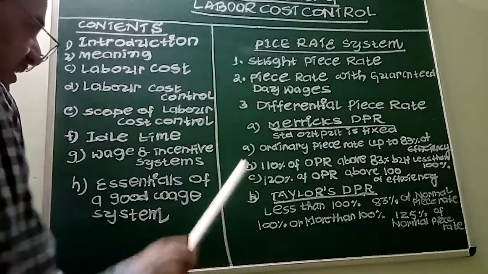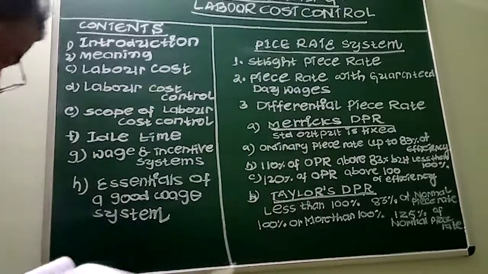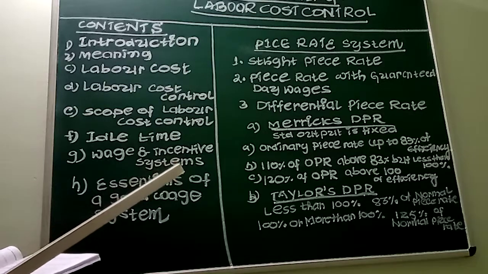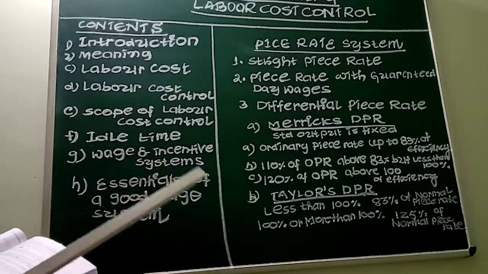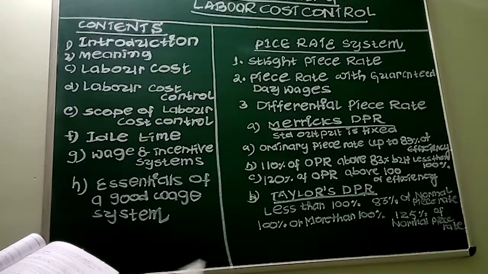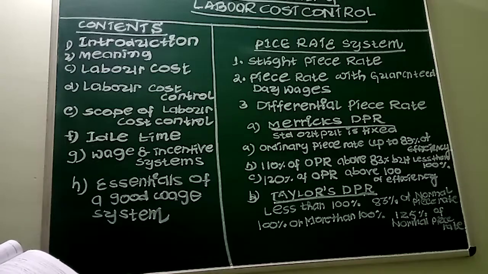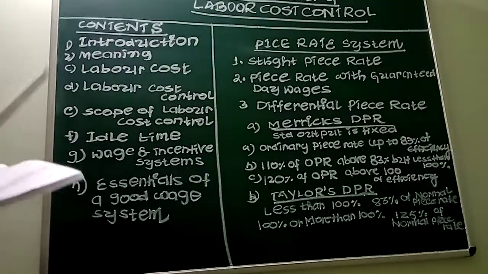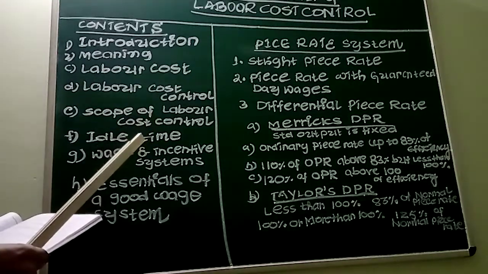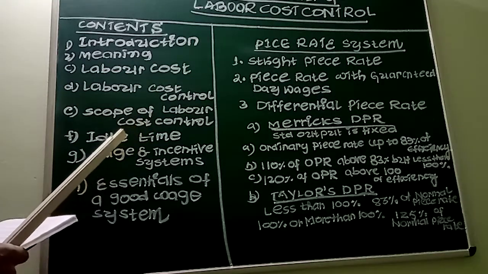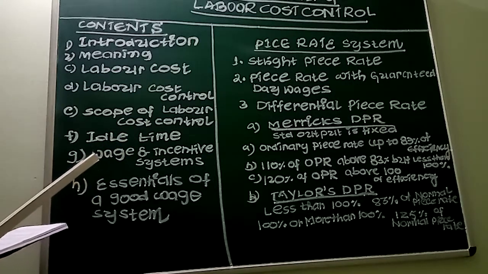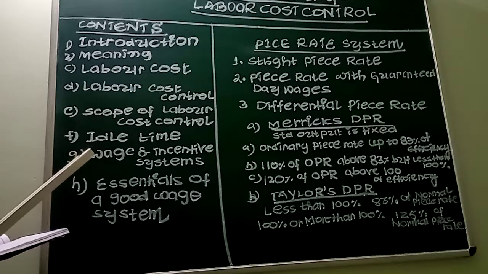Coming to the second important thing, Taylor's differential piece rate system. In this case, the workers are classified into two types. That's a very important thing. We have to fix up the standard. Two categories we are going to fix up: those who are below the standard and those who are above the standard. For the workers who are below the standard, ordinary piece rate will not be given. Instead of this, they will be given only 80% of the piece rate.